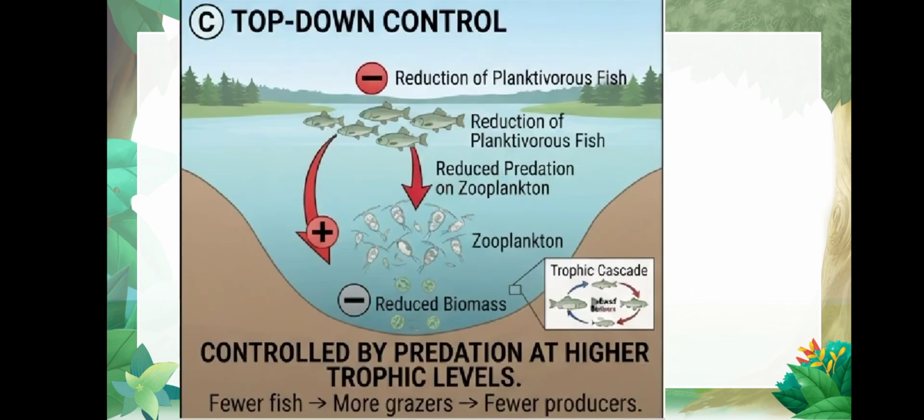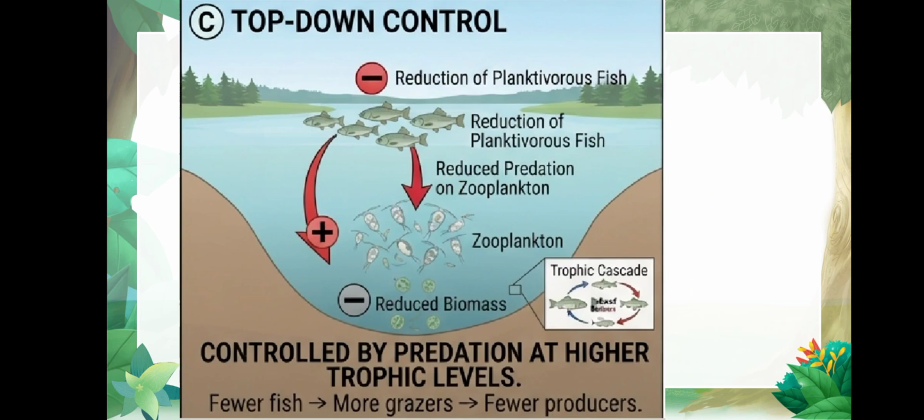So option number C is what we are looking at, isn't it? If there is reduction of planktivorous fish, due to excessive fishing or any other reason, then it results in reduced predation on zooplankton. As a result, the zooplankton numbers are increased and the phytoplankton biomass is decreased.